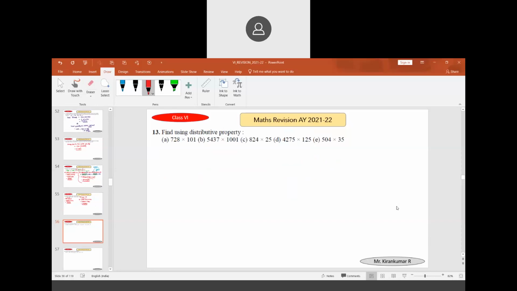Yes, sir. Next is the distributive property. Same divide method, 100 plus 1. Same method. Is there any difficulty in this?